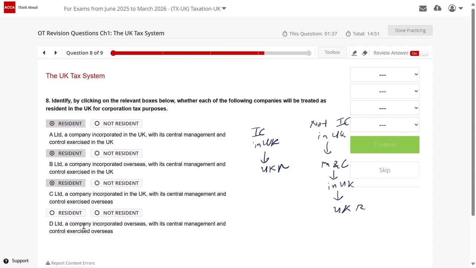And option D, a company incorporated overseas with its central management and control also overseas. So it is not incorporated in the UK, and management and control is also not in the UK. So in this case it will not be a resident.